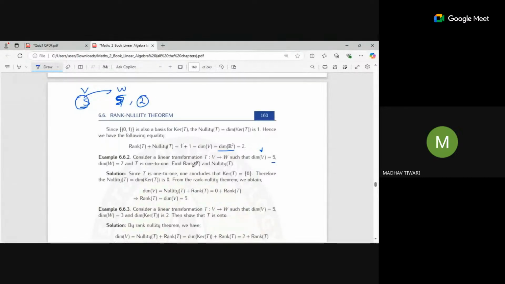Okay. So from the rank-nullity theorem, what will be the rank of this transformation? No dimension is lost because there is no kernel space. So all these 5 dimensions that we are taking to find the range will have some range. So 5 will be covered there, so the rank of the transformation is nothing but 5 in this case.